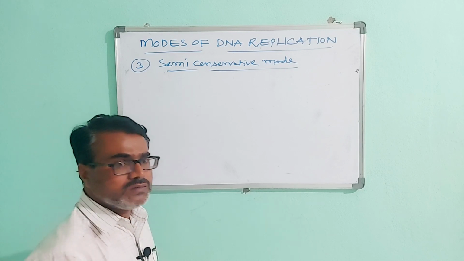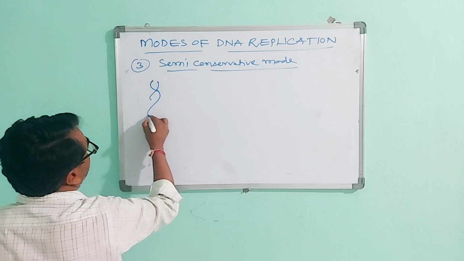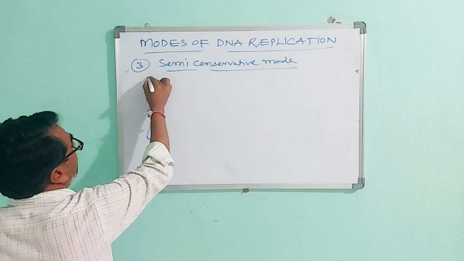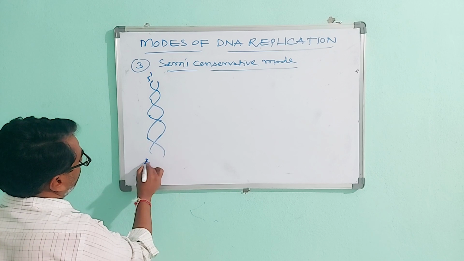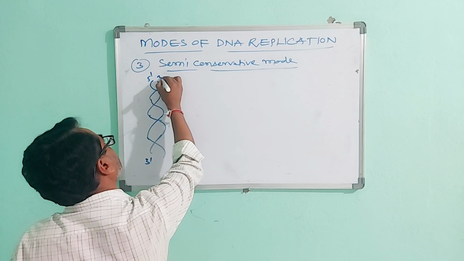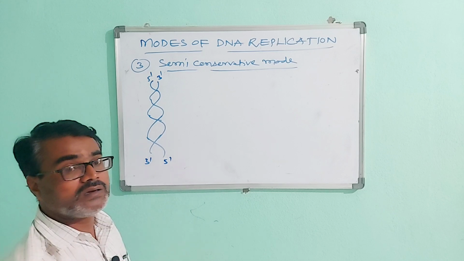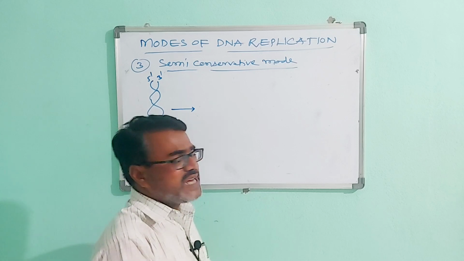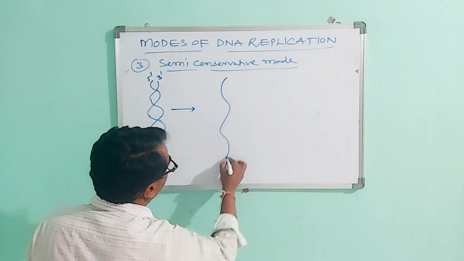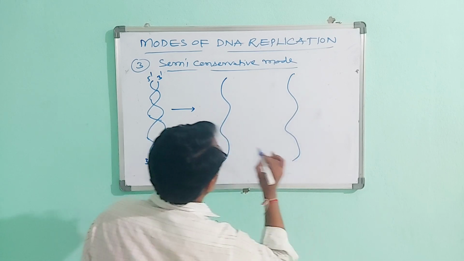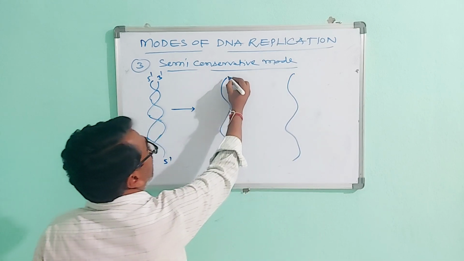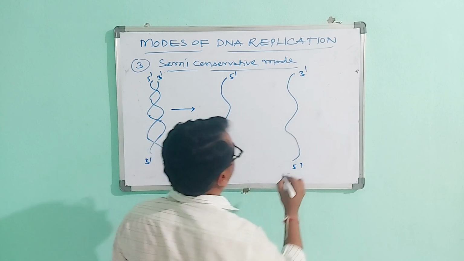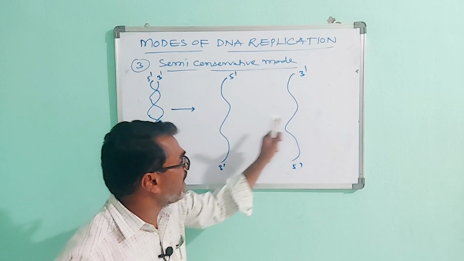In this mode, the original DNA, the parental DNA, has a 5 prime to 3 prime and a 3 prime to 5 prime strand. The parental DNA strands break down. It is 5 prime to 3 prime and another one is 3 prime to 5 prime. These are two parental strands.